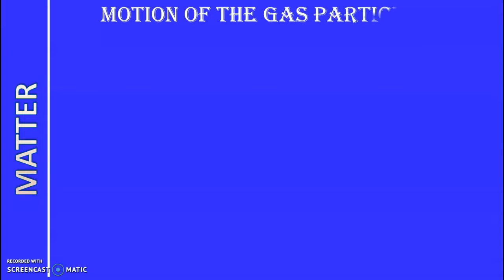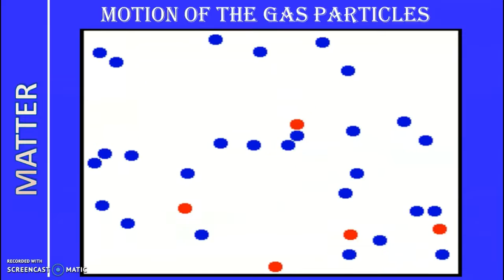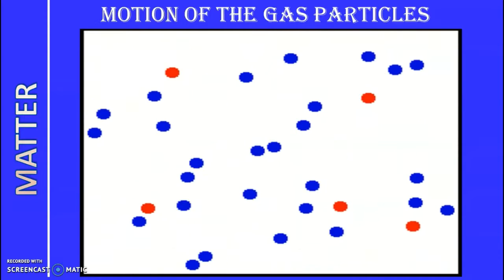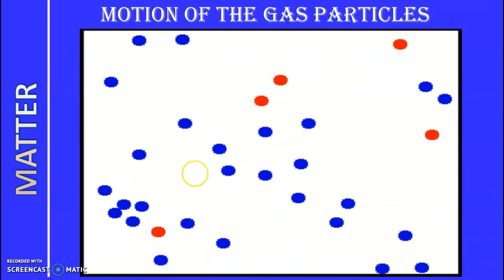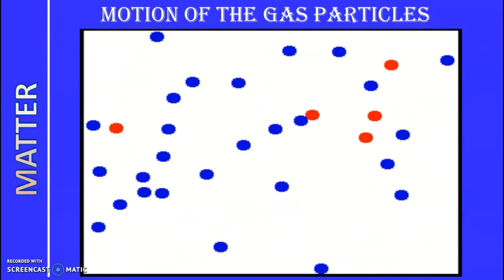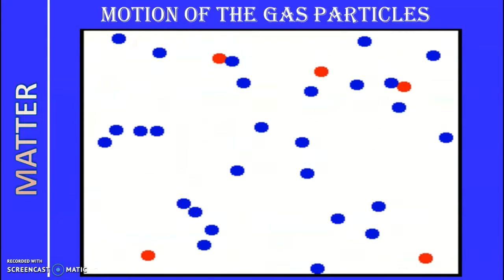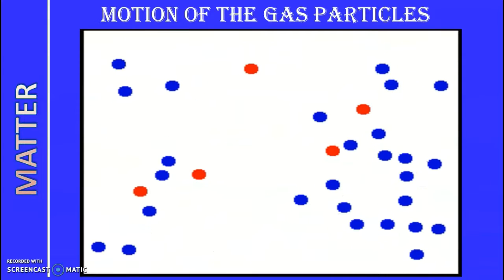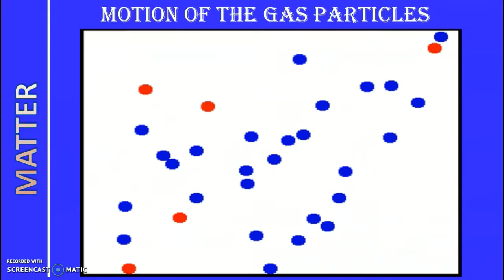So, motion of the gas particles. You can see in this picture, this picture shows you about the motion of the particles. The particles are moving in all possible directions, and you can find they are colliding with the wall of the container, and also they are colliding with each other. So this diagram shows you the motion of the gas particle according to kinetic theory of gases.